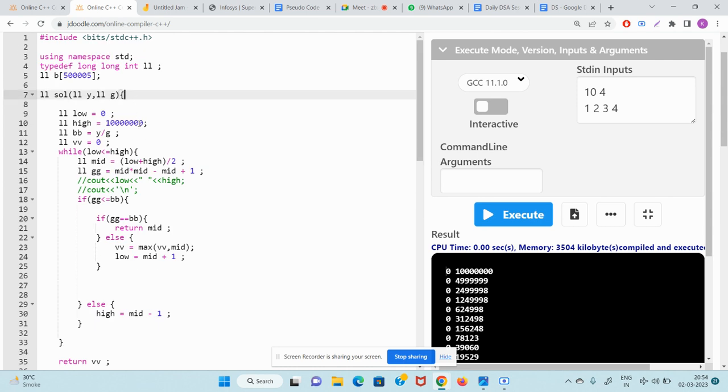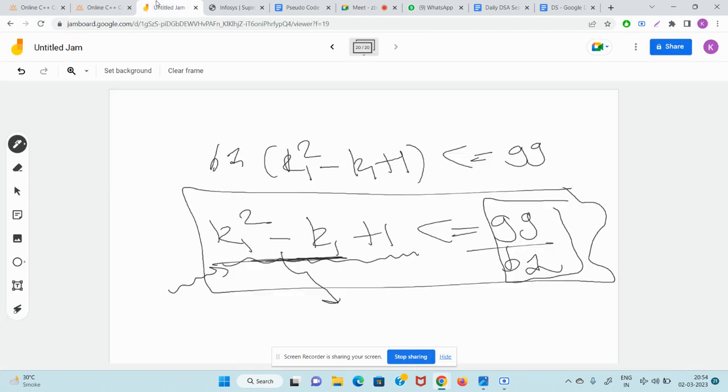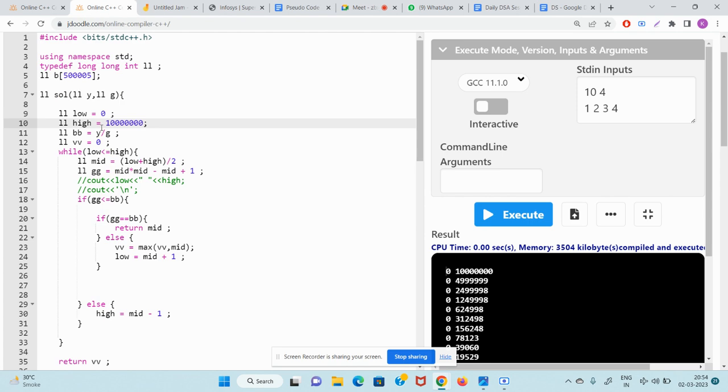So what have we done here? We have taken a low, we have taken a high. We are just checking if we can work out or we cannot work out. It should be less than equal to BB. So BB is what? GG by B1. So this is GG.